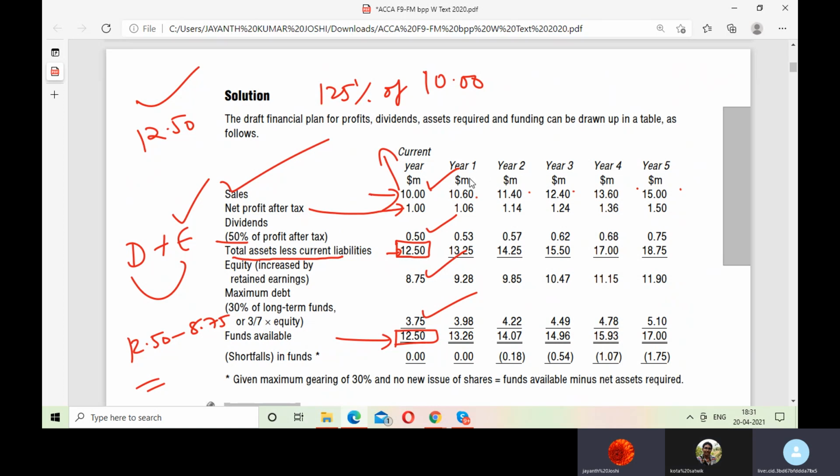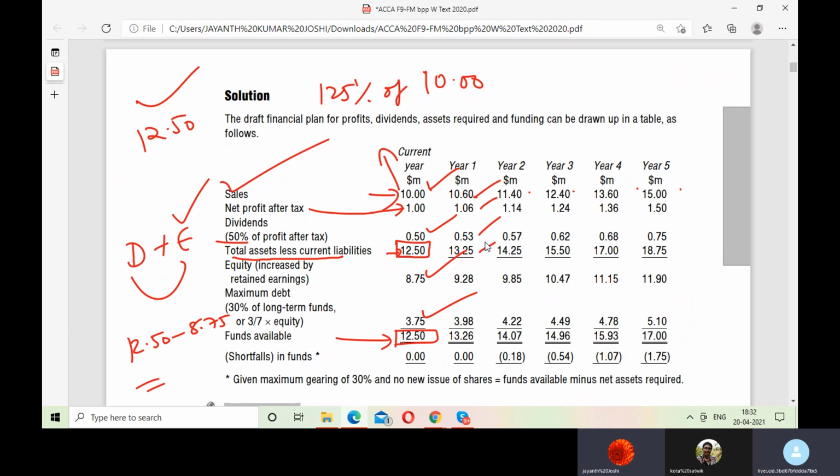Now again, 10.60 net profit after tax is 1.06, 10% of this, and this year's 50% has gone for the payment. And this 13.25, how will you get? Total assets less current liabilities is 13.25. Please do 10.60 ka 120. How much is that? Yeah, so it's 13.25.